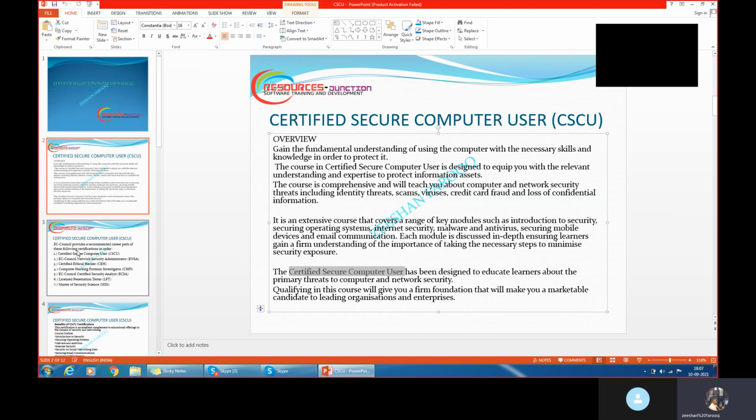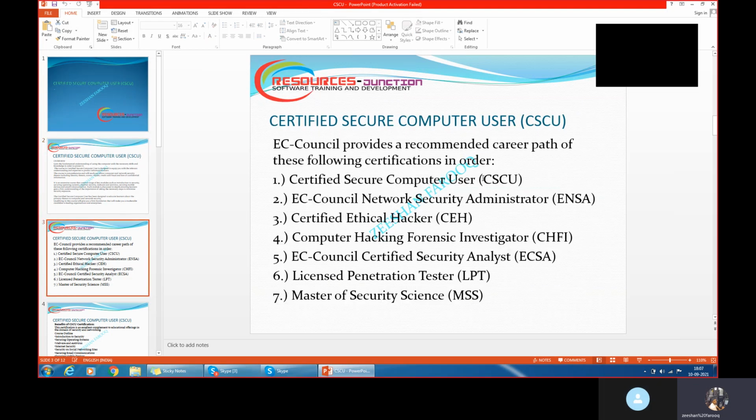Okay, so let's just discuss now. When you see this exam, you have to go and write it through EC Council. Okay, what is EC Council? EC Council is a provider which provides cyber security certifications. So this is the first certification. This is an entry level certification called Certified Secure Computer User.